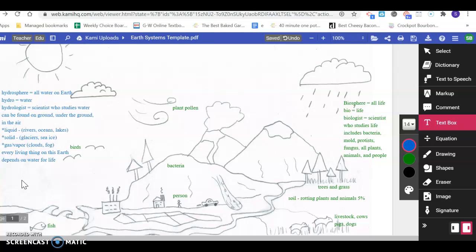All right, let's go ahead and get started with our labels. Now remember, boys and girls, you can put these notes here on your diagram if you want to, or you can put those notes on a separate Google Doc. You could call it science notes, Earth System science notes, or something like that. Okay, so let's get started.